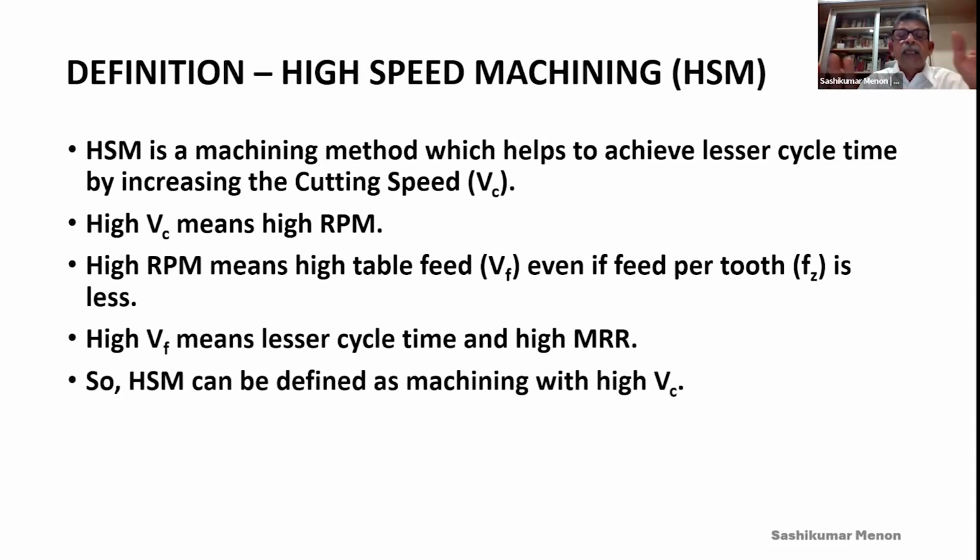So that means HSM can be defined as machining with high VC. The VC is the basis of everything. If you want to increase the cutting RPM, you have to have a high VC. When the RPM is increased, your table feed increases. If your table feed increases, your MRR increases. So the basic is, HSM can be defined as machining with high VC.